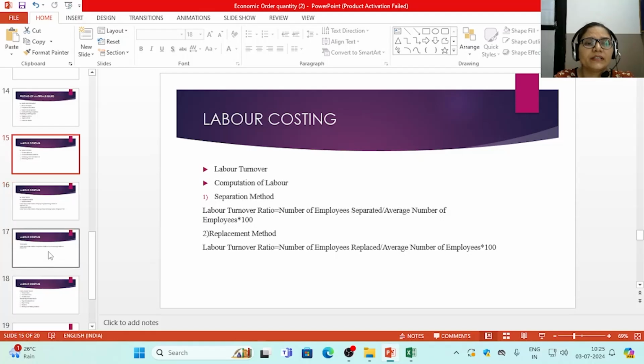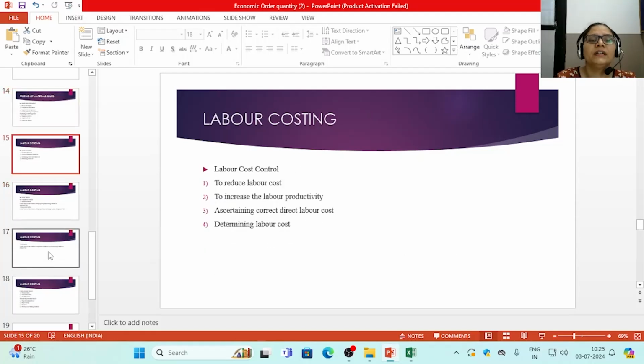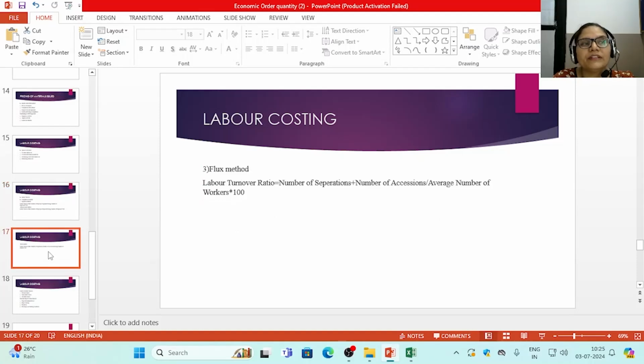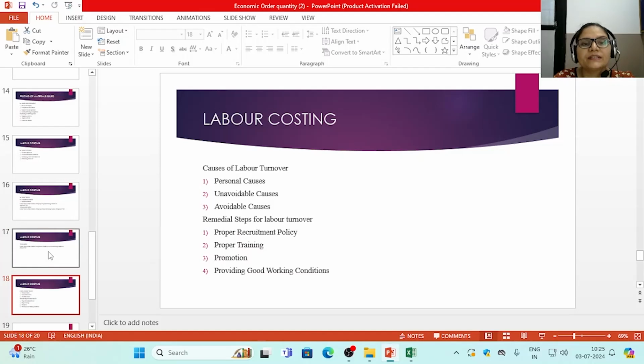So these are the certain concepts which we have discussed in today's session. First is labor costing. We discussed what is labor costing, what are the basic objectives of labor costing. We discussed what are the basic components of a labor cost. Then we discussed labor turnover theoretically as well as numerically. We also discussed the various methods. Next, we discussed what are the possible causes of labor turnover and what remedial actions should be taken by the organization in order to reduce the labor turnover ratio.